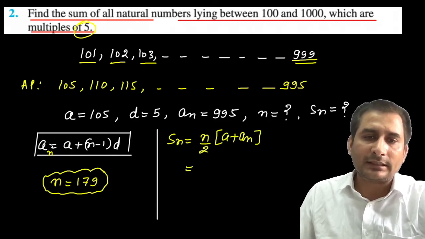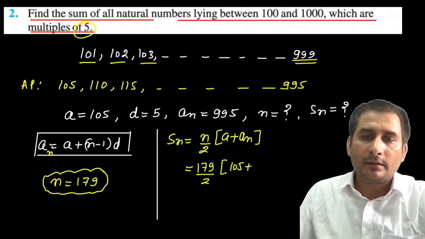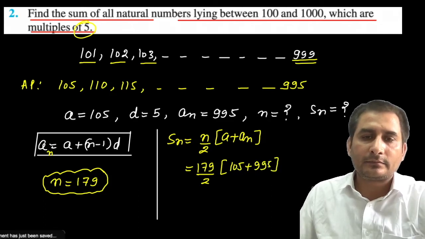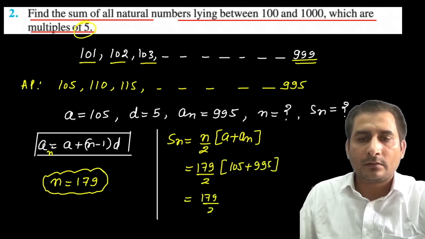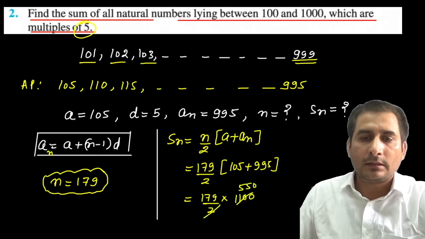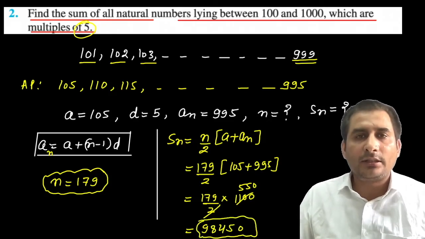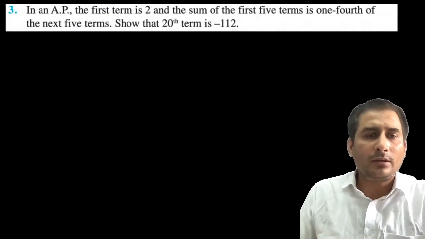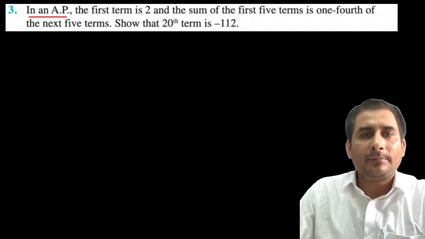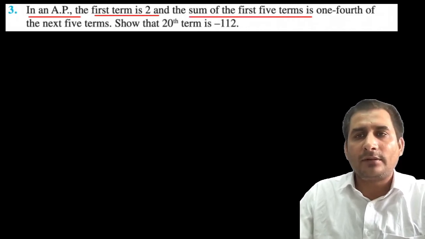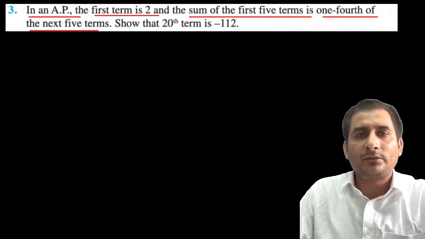Tell me the value of Sn in this case. So 98450. Okay, so this is the final answer in this case. I hope this question is clear to you. Now let's move to the next question. Look at this question 3. In an AP, the first term is given as 2. The sum of the first 5 terms is 1/4 of the sum of the next 5 terms. Show that the 20th term is -112.